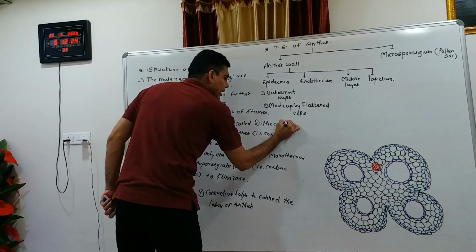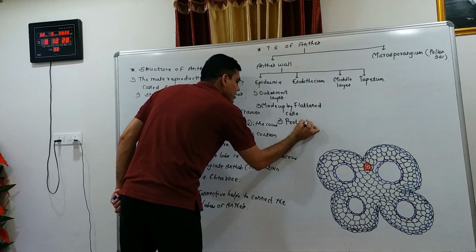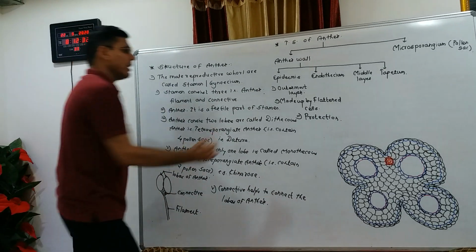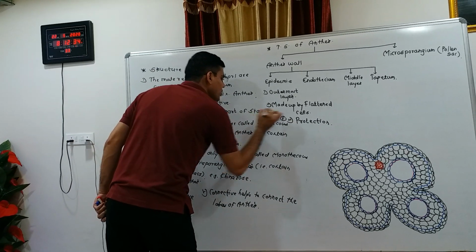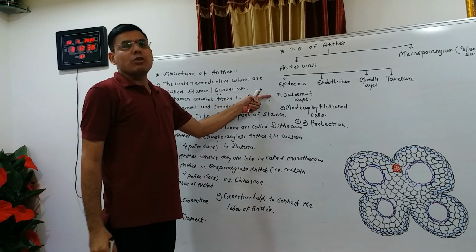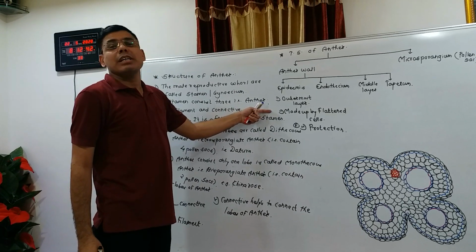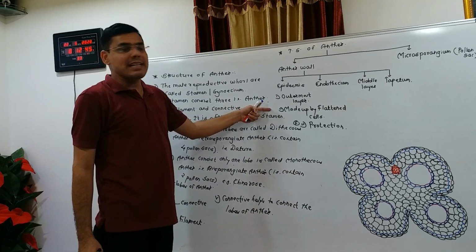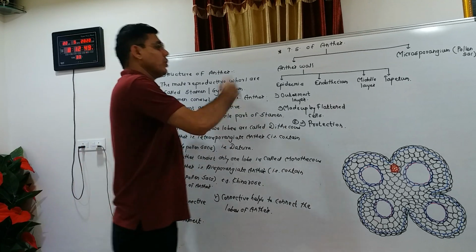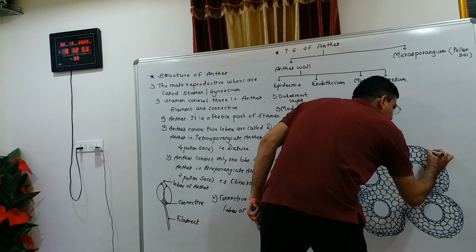And third point, it is protective in function, which means the function of the epidermis is protection. Again, I repeat: the epidermis is the outermost layer of the anther wall, made up of a single layer of flattened cells, and it is protective in function.